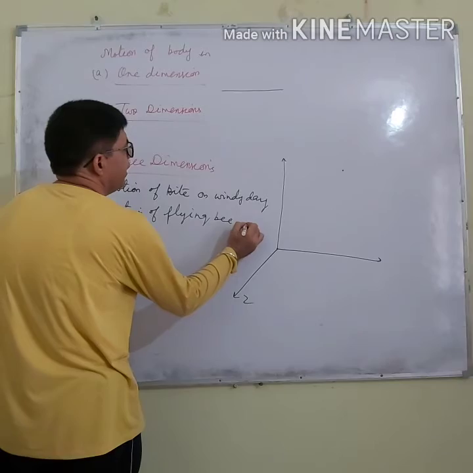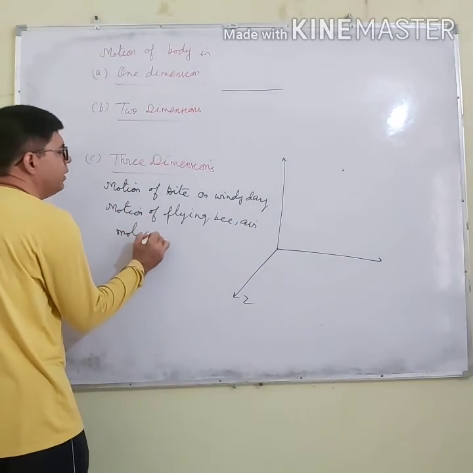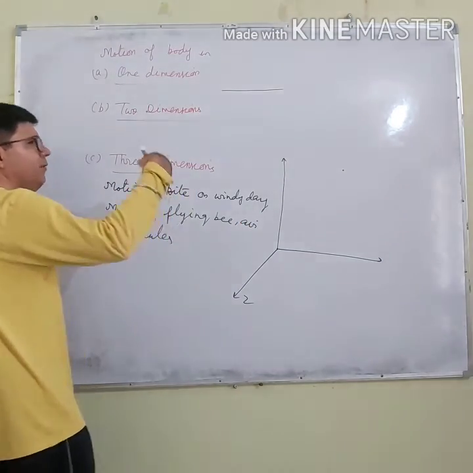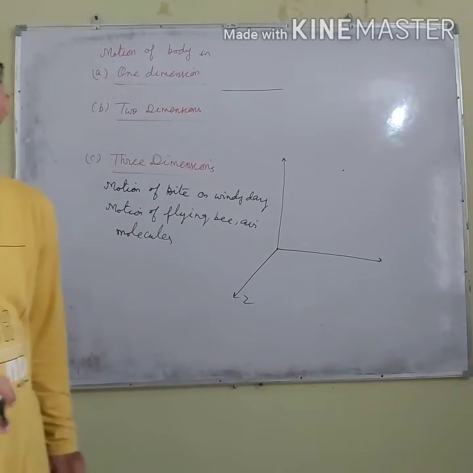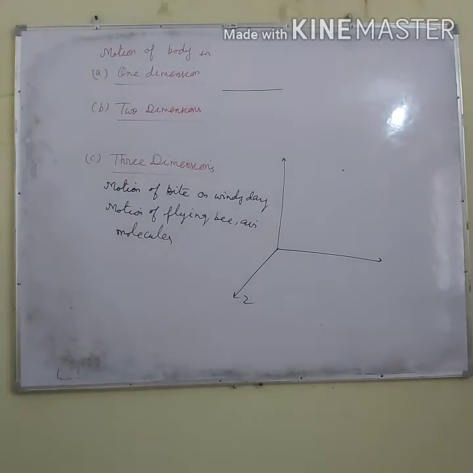Motion of air molecules, you don't know where the air molecules will move. They can move anywhere else, up, down, left, right. So that motion is the three-dimensional motion. So how can we define the three-dimensional motion? In the three-dimensional motion, minimum total three coordinates are required to specify the position of an object.